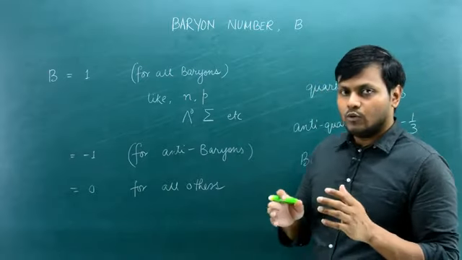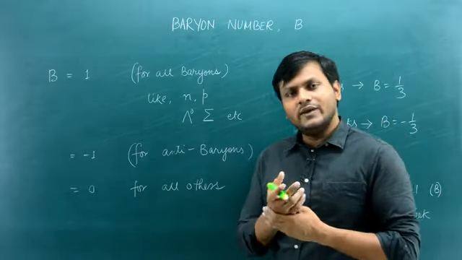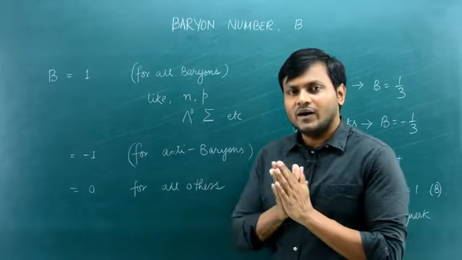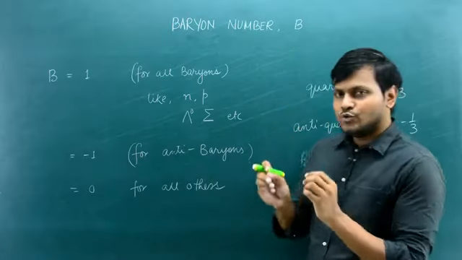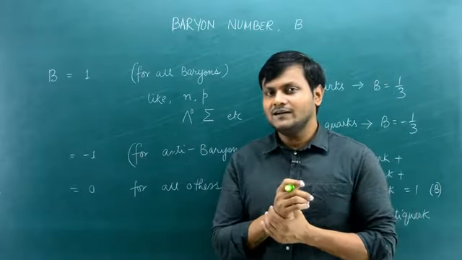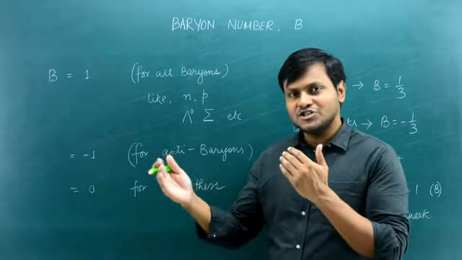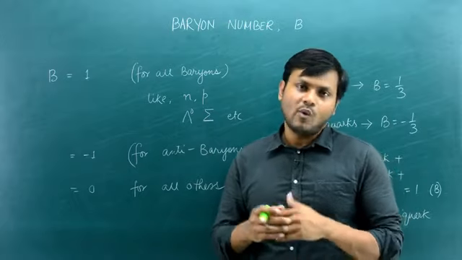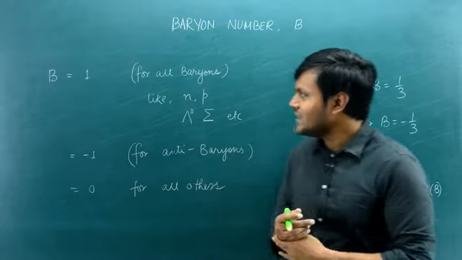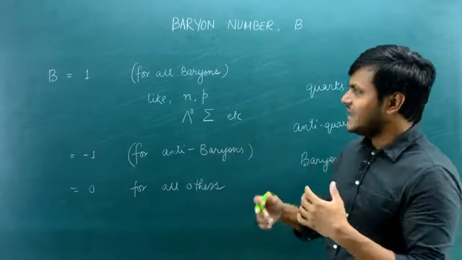So as it turns out, whenever these baryon particles are involved in some kind of particle interaction, we can associate a similar kind of number with them such that its summation remains conserved whenever particle interactions happen. A very simple rule is as follows.